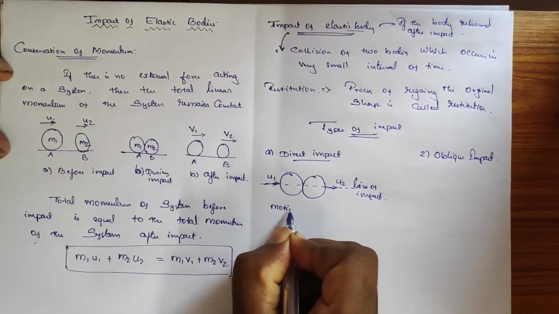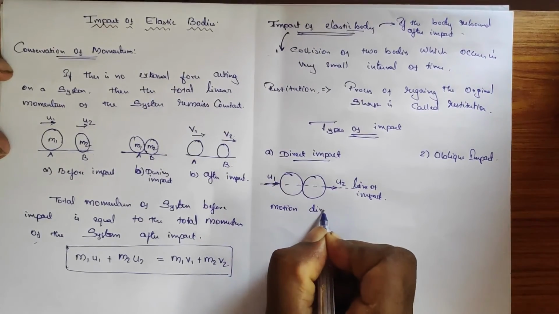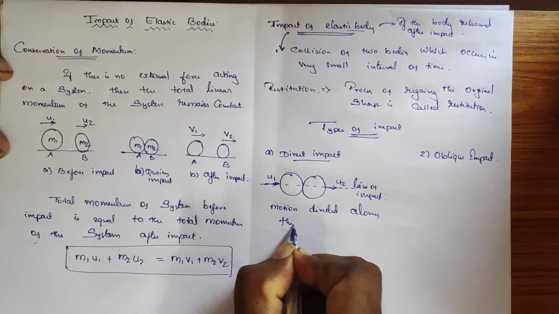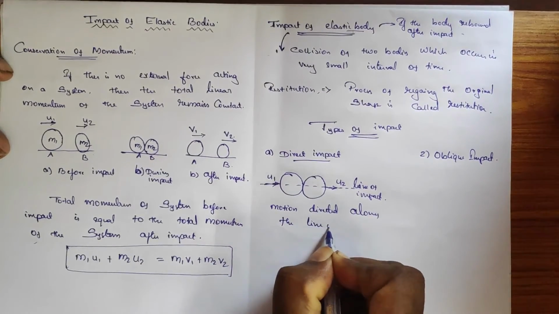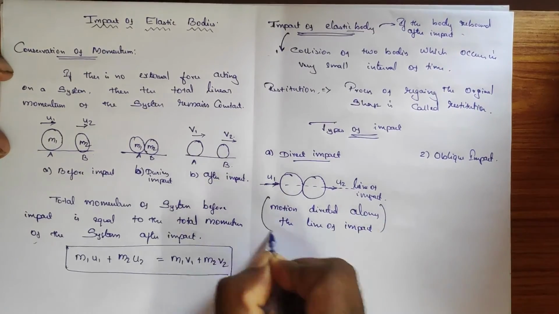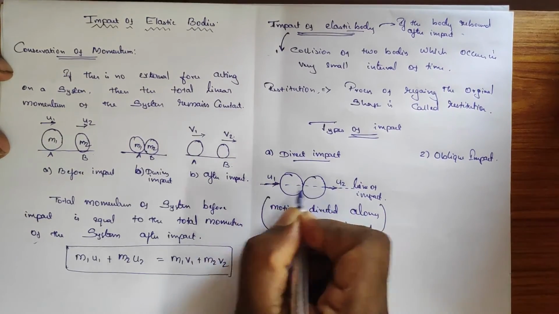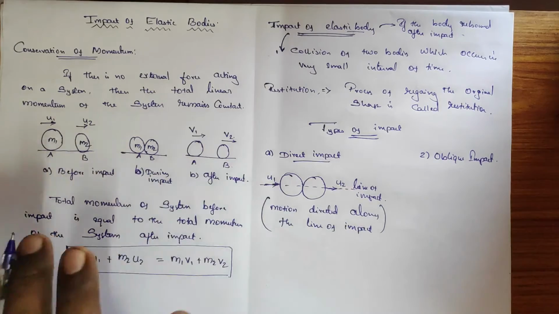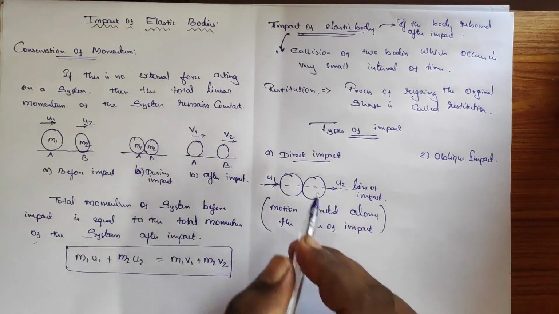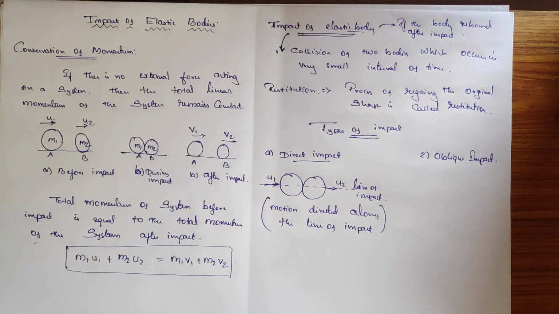Motion directed along the line of impact. So impact is just happening along the horizontal line. So if the motion occurs in the same direction as the line of impact, then it is direct impact.